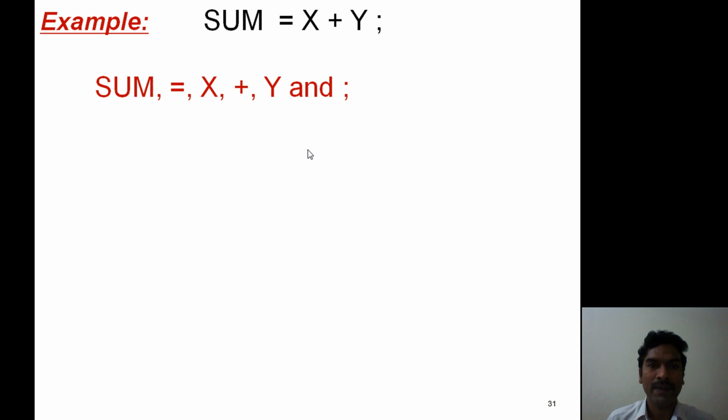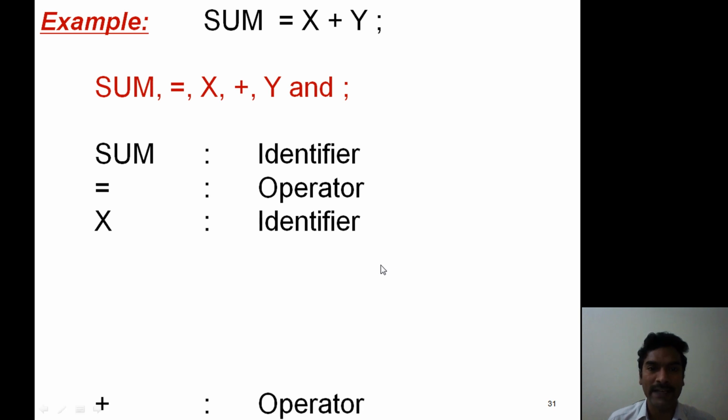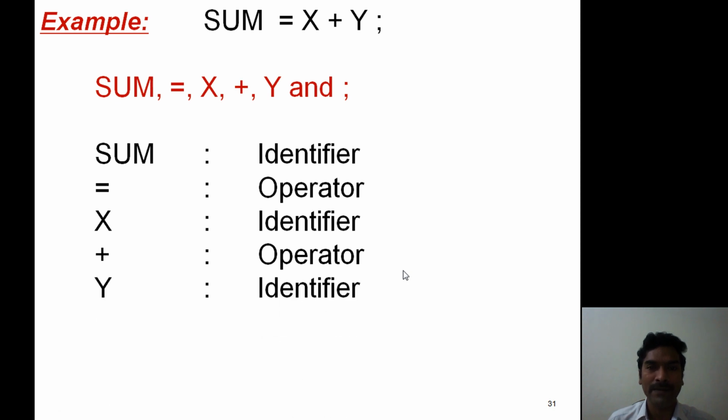Now sum is an identifier. Equals symbol is an operator. x is an identifier, plus is an operator, y is an identifier, and semicolon is a special symbol.